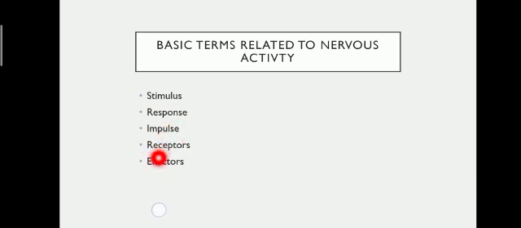Then my brain studies what happens, and then the brain sends the impulse back to the effector, meaning the muscles of my arm, to withdraw the hand, and that is named as effector. And the withdrawal of my hand acts as a response. So these are the basic terms which we'll be studying further in this chapter.